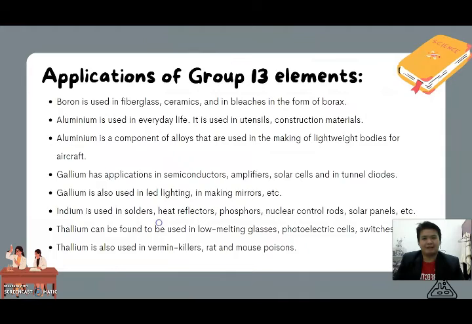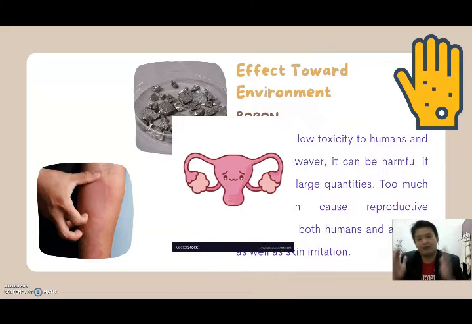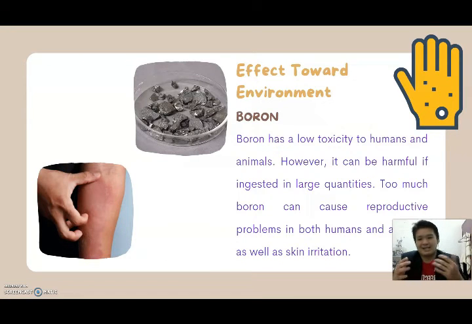Thank you, Talina. Now, I would like to explain about the effect of group 13 elements towards the environment, which include animals, plants, and also humans. First of all, in general, boron has a low toxicity to humans and animals. Instead, it can combine with oxygen and sodium to form sodium tetraborate. And the powder detergent is considered a least toxic recipe as a natural disinfectant and household cleaner. However, it can be harmful if ingested in large quantity. Too much boron can cause reproductive problems in both humans and animals, as well as skin irritation.